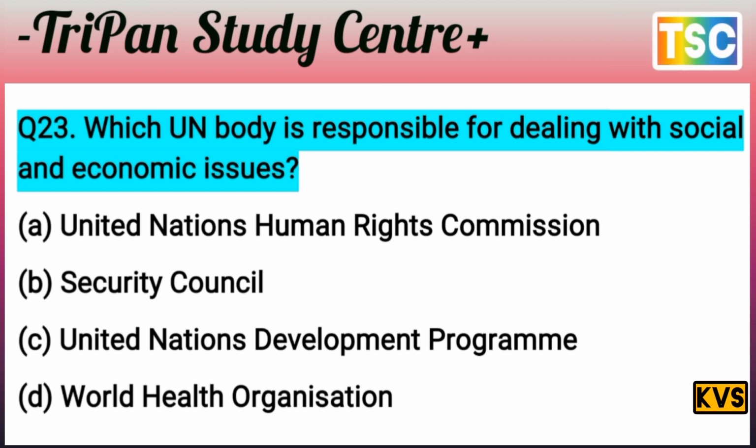The B answer is totally wrong. B, Security Council, has nothing to do with it here. The answer is C, United Nations Development Program, dealing with social and economic issues. United Nations Development Program deals with social and economic issues. That's an important answer here. And let's see the next question here.